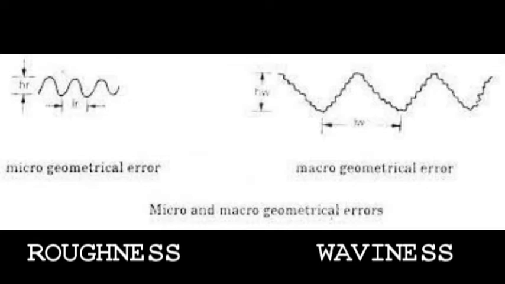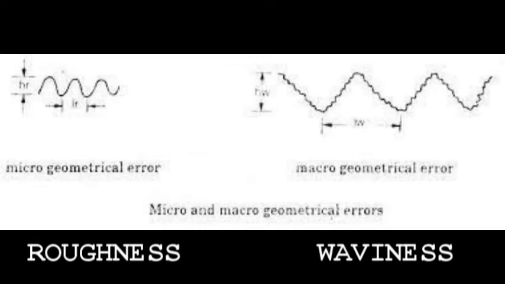So this is the primary texture or roughness. Roughness means the irregularities of small wavelength, which are called primary texture or roughness. This includes the irregularities of third and fourth order and constitutes micro geometrical errors, and LR by HR is less than 50. LR is the length along the surface and HR is the deviation of the surface from the ideal one.